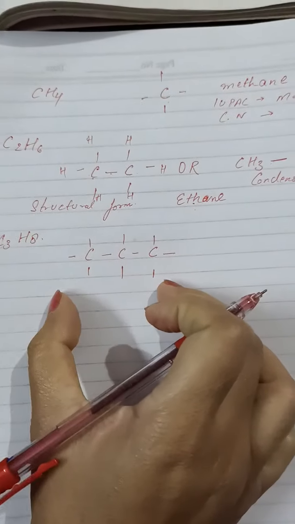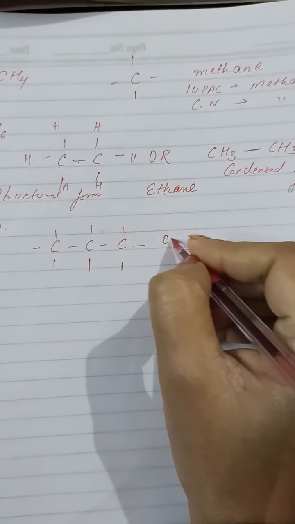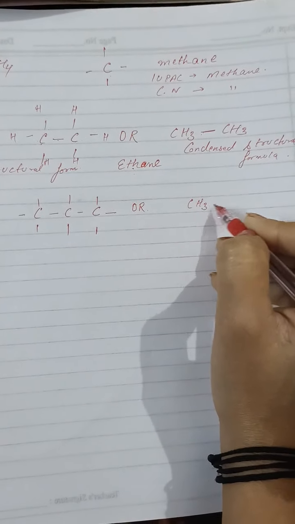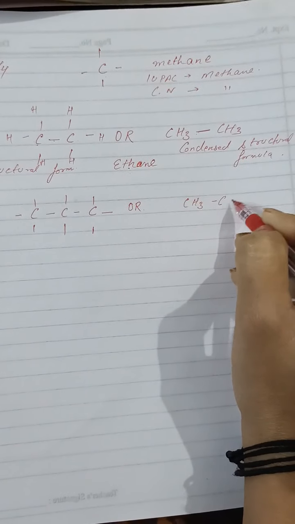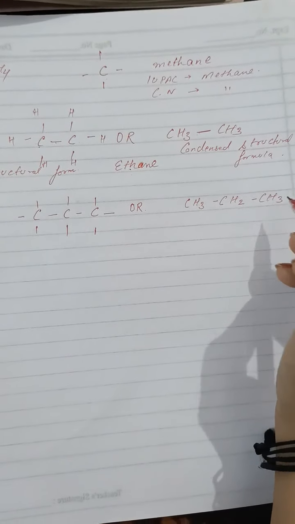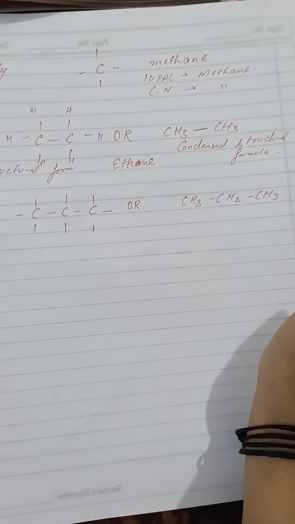We have put 8. Now this is the structural formula. For the condensed formula, we write CH3, CH2, then CH3.